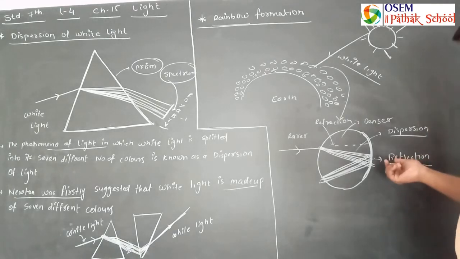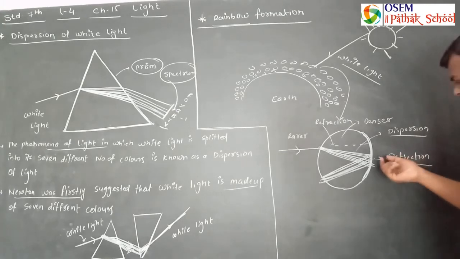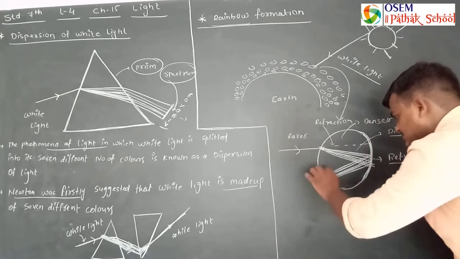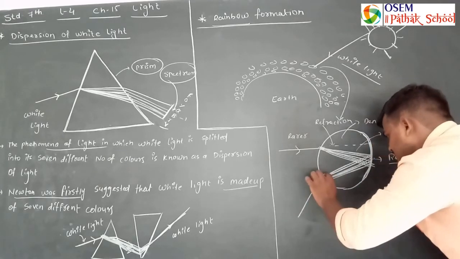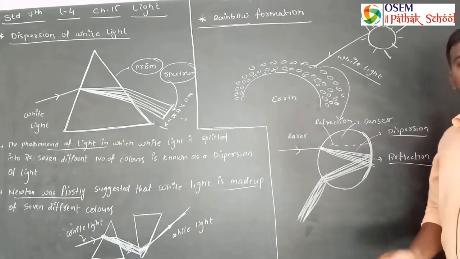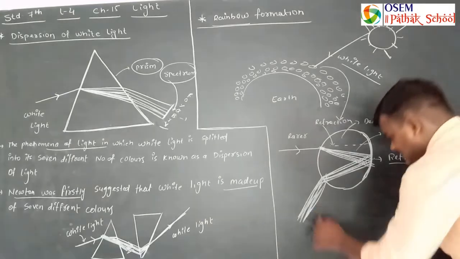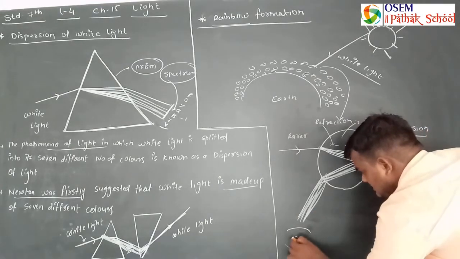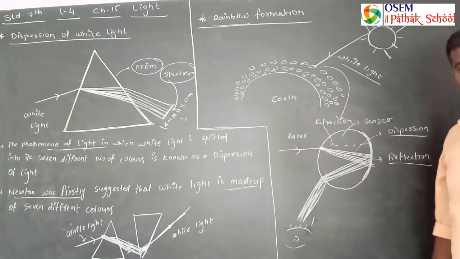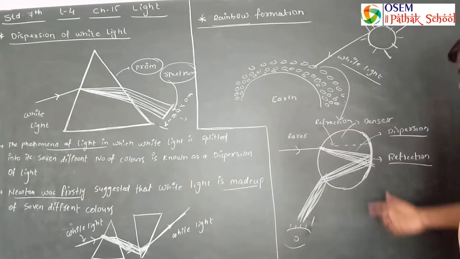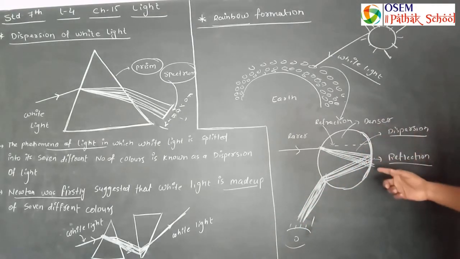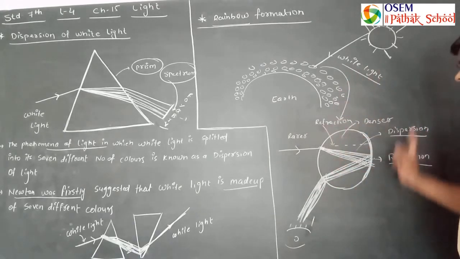So when reflection takes place, the ray of light is now moving from denser to rarer medium, so it bends away from the normal, and we obtain 7 different colors. So here the observer can see the 7 different colors. So this is the mechanism of rainbow formation, and by this mechanism rainbow is formed.